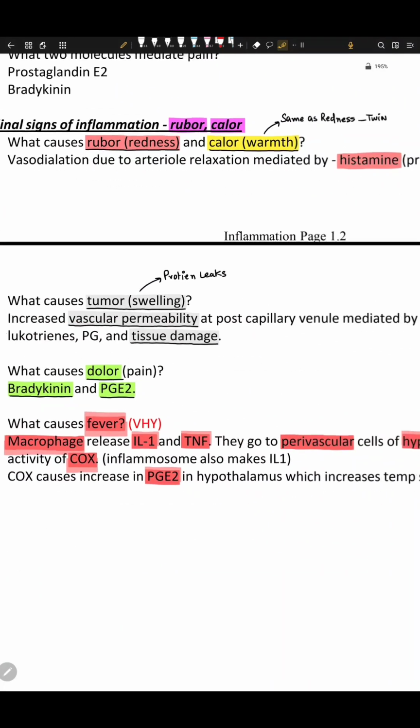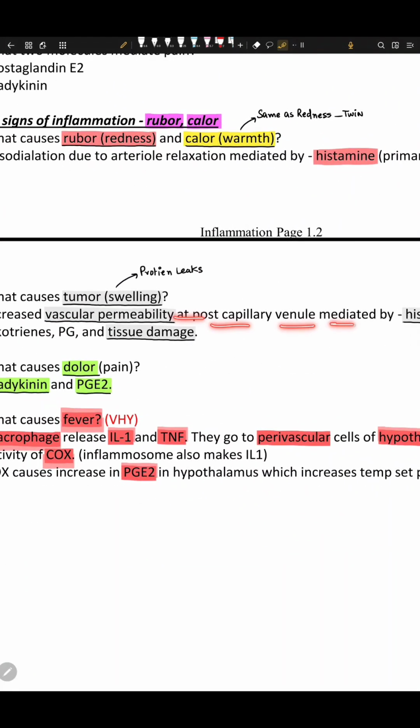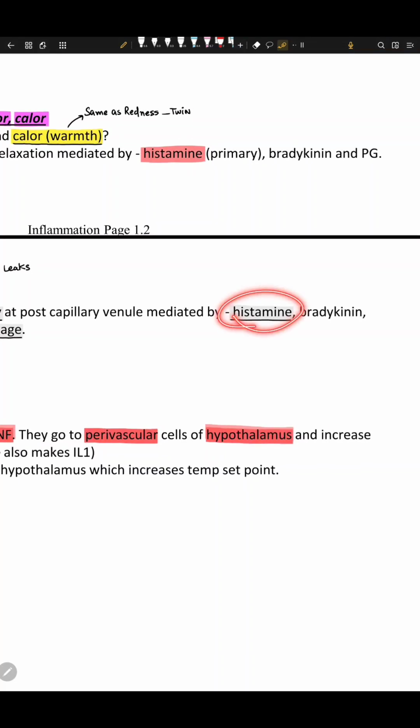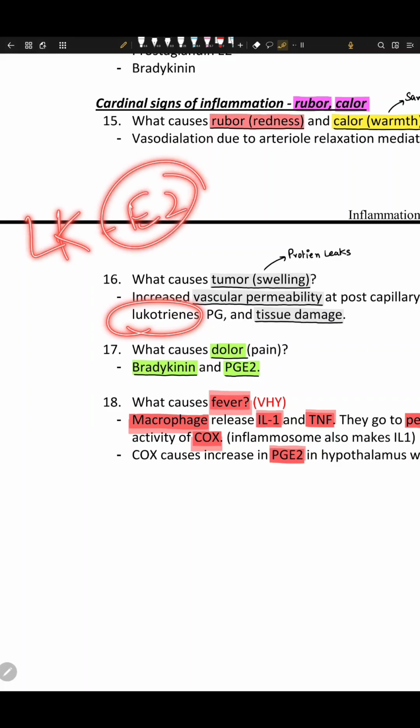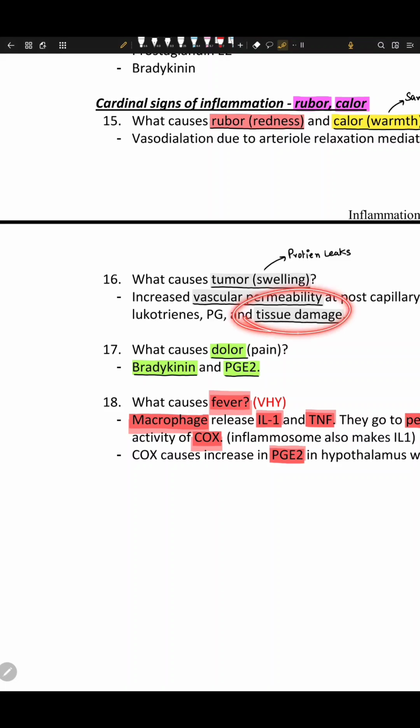Increased vascular permeability of postcapillary venules is mediated by histamine. I told you again, histamine, bradykinin. What is bradykinin? High molecular weight kininogen breaks into bradykinin. Leukotrienes, LTE2 for fever, right? Prostaglandins, right?